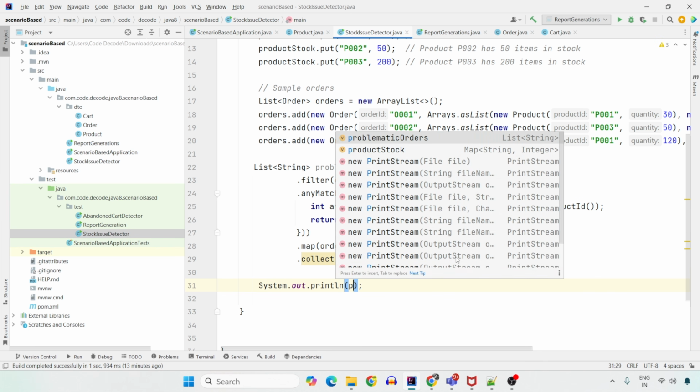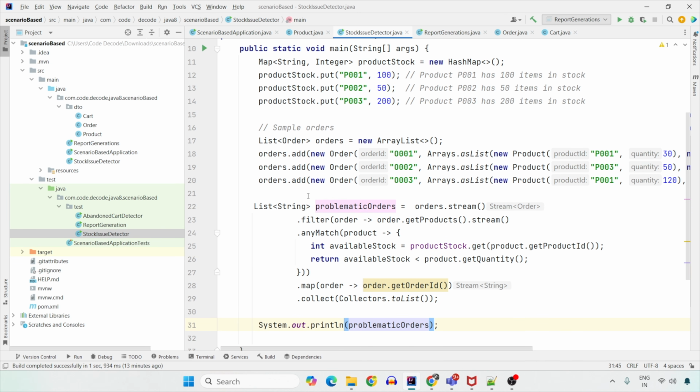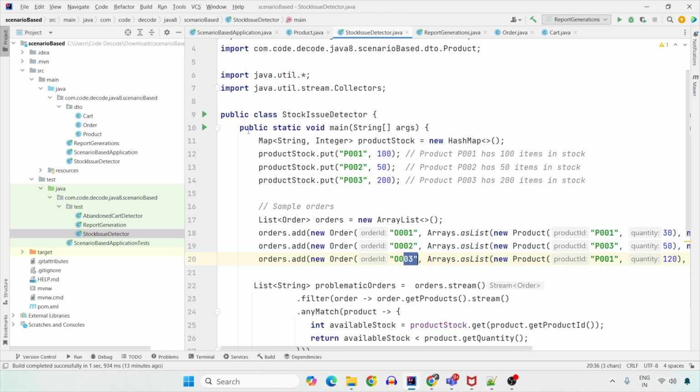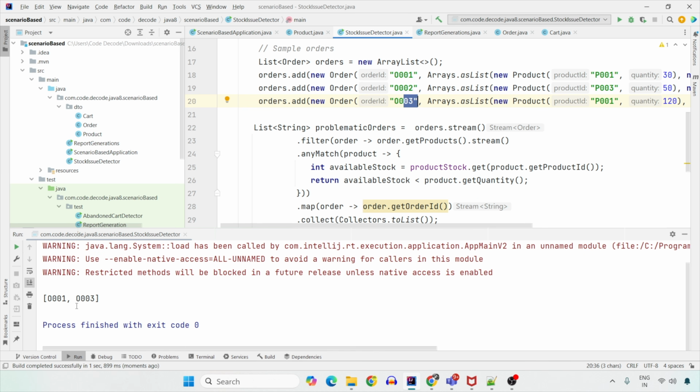System.out.println problematic orders. Let's try running it. What should be the problematic orders? 001 and 003, as 002 was fulfillable as discussed earlier. Let's see. So yes, 001 and 003 were the problematic orders while 002 was the normal one.